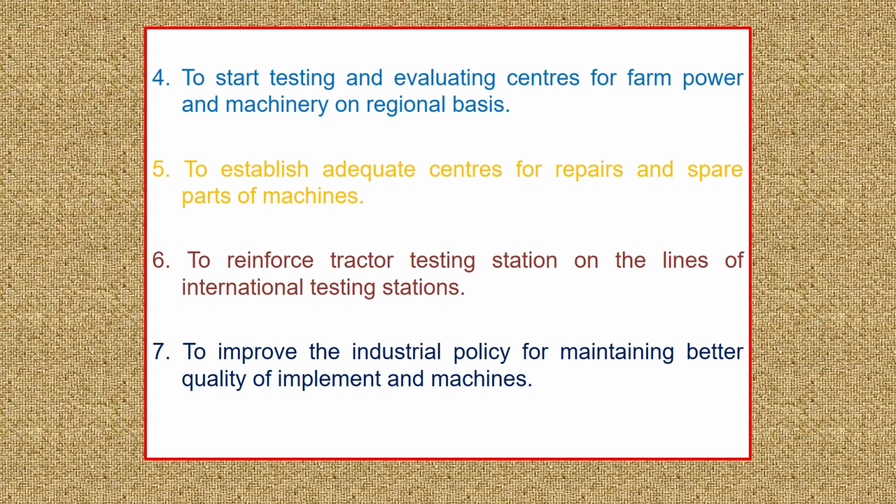So sometimes we can't match them with the Indian standards. Improving the industrial policy and maintaining better quality of implements and machines is also required, so that industrial policy will help maintain the quality of the implements and machines we use in the field of agriculture.